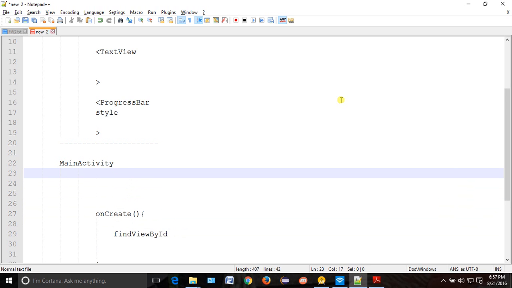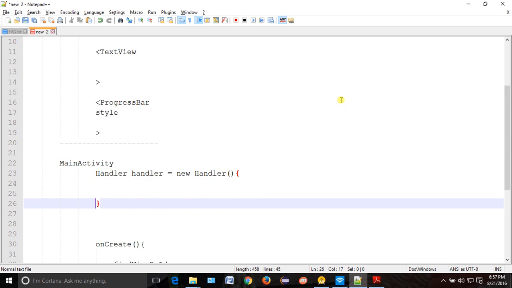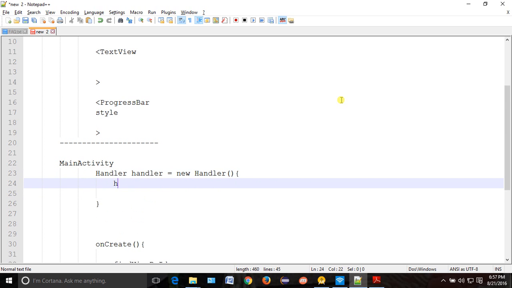So how will you create the handler? Handler is a class, so we do new Handler. We will override one of the methods, called handleMessage.